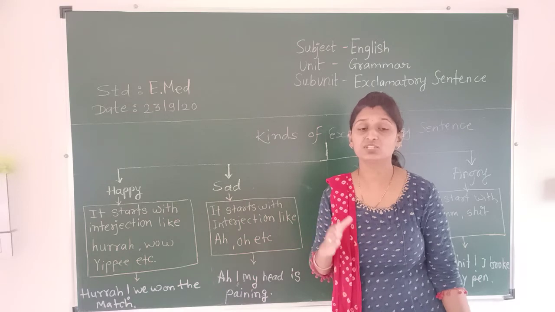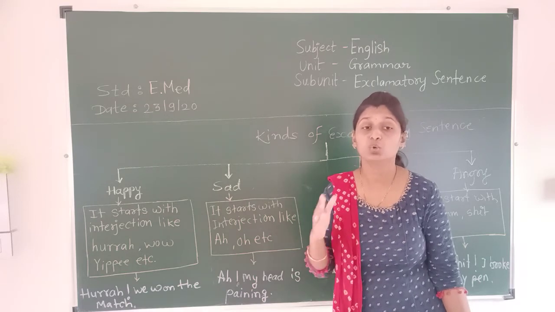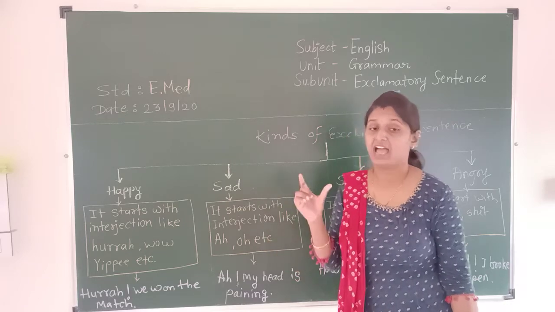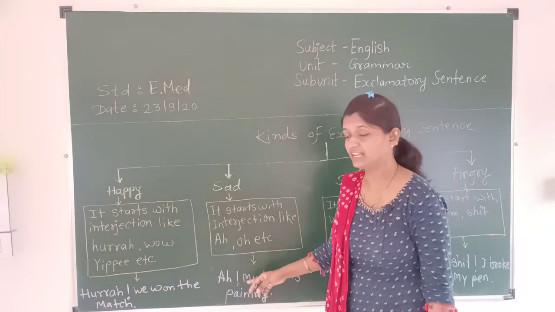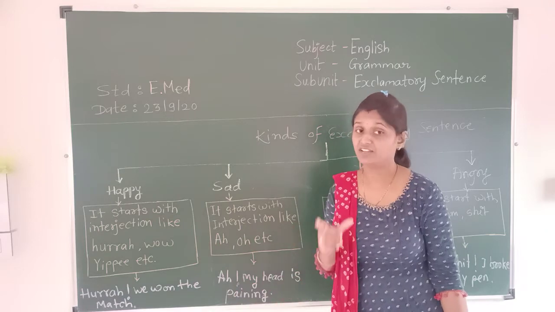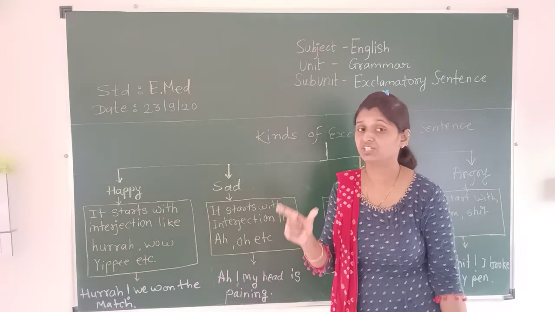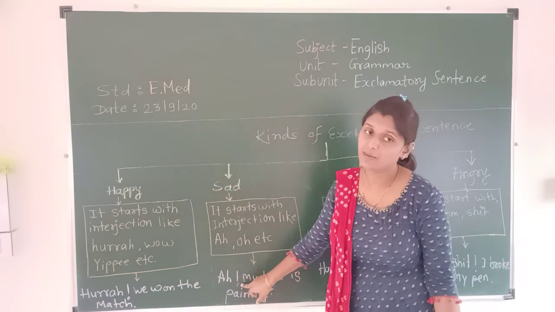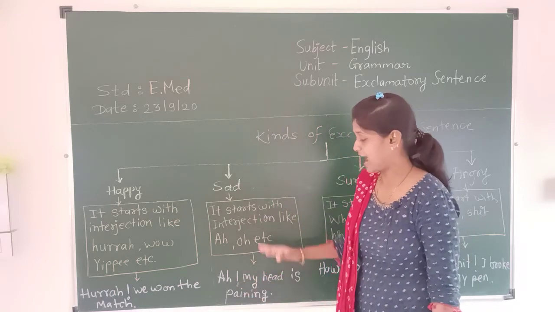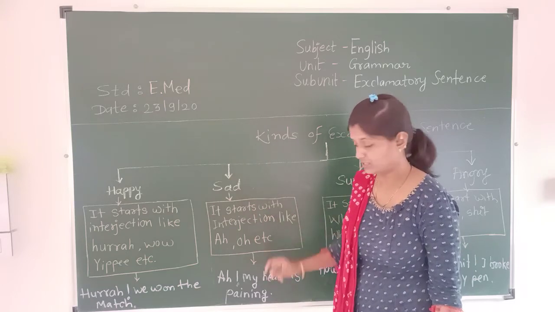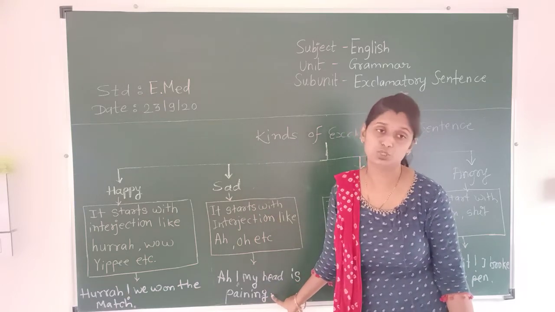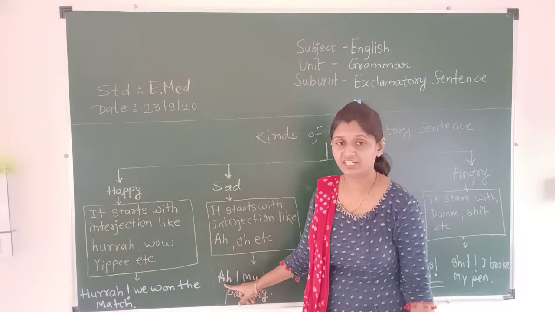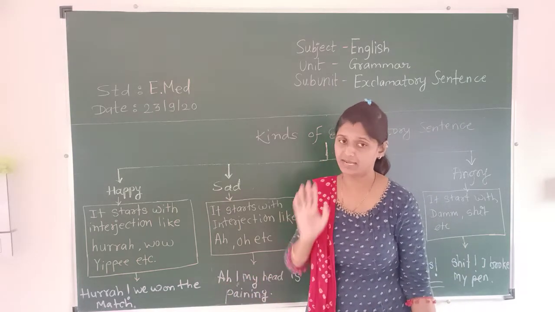And after writing the sad feeling interjection word, you have to give an exclamation mark. And at the end of a sad sentence, you should give a full stop. And it will start with the interjection word with a capital letter.